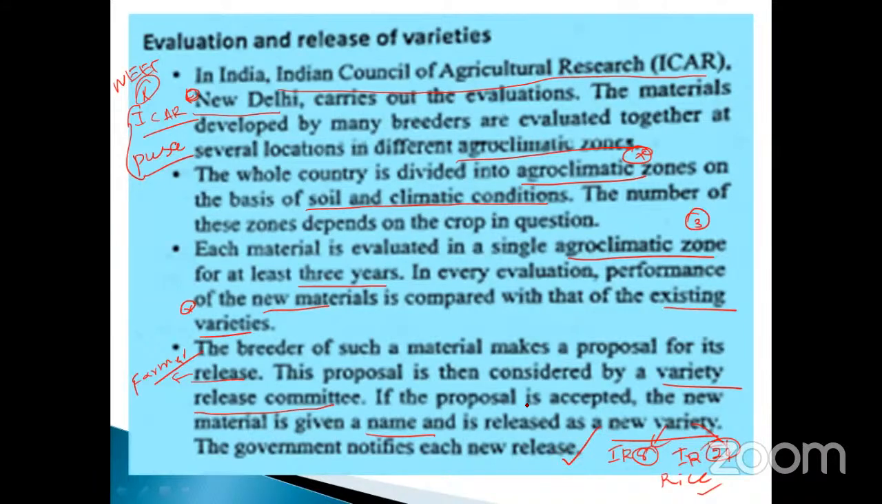Evaluation and research of the variety was done by the Indian Council of Agriculture Research only. The Indian Council of Agriculture Research is located in New Delhi. Okay, so that is very, very important. And also how the whole of India is classified, that means according to the basis of soil and climate conditions only. So how many years will they grow? Up to 3 years. Evaluation is also done. After that, these are the processes. The committee also accepts, the name is also given. Then only they give a new variety to the public.